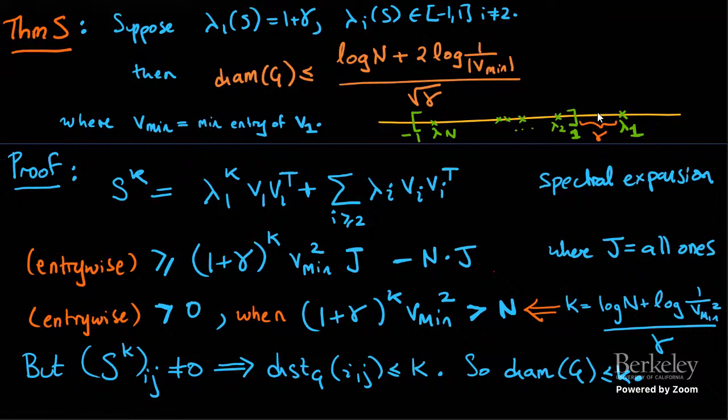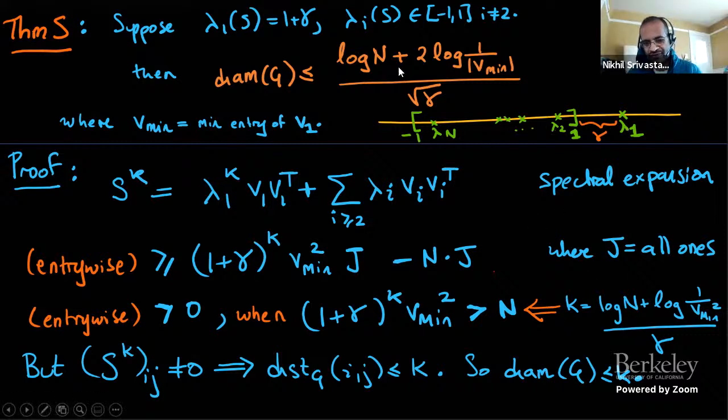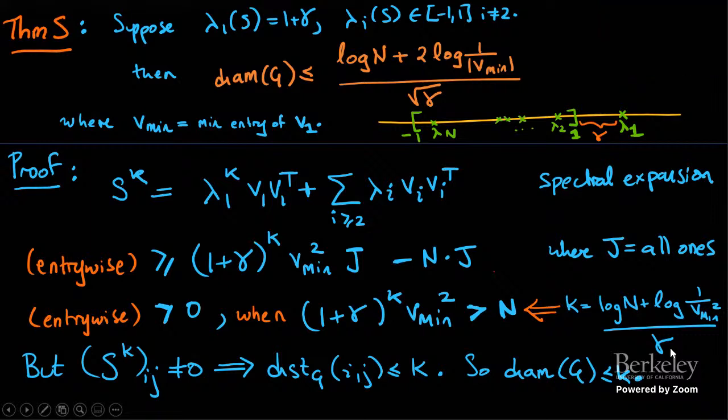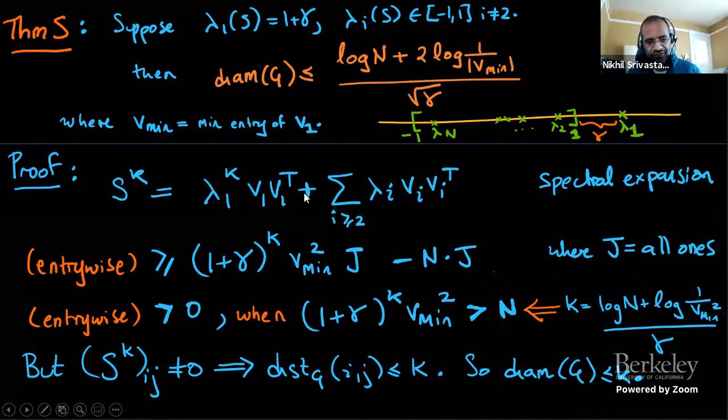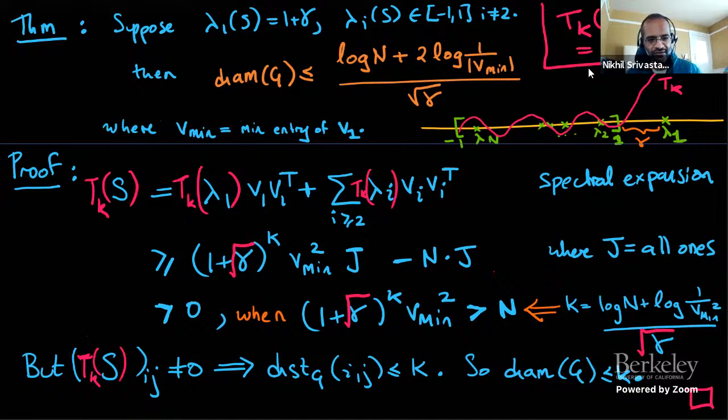So I should say though that this doesn't prove the theorem, right? The theorem has a square root gamma. This has a gamma. But the conceptual point is this spectral gap allows you to prove that a low power has all positive entries. Now, how do you get the square root gamma? Well, you do the standard thing. You replace S to the k by a Chebyshev polynomial applied to S.